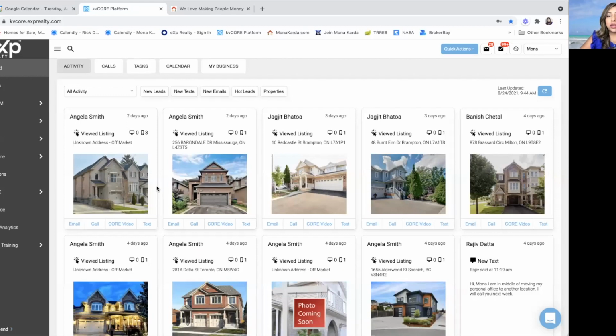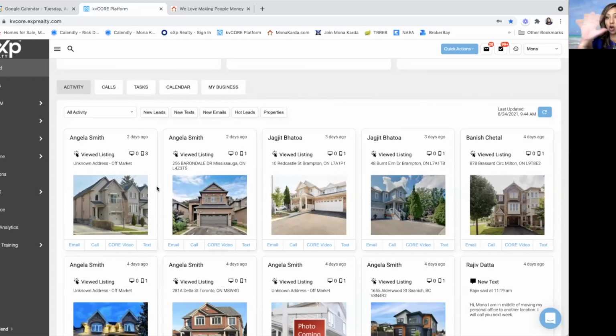This is a quick overview of seeing all your leads and what they're doing and what's happening. Sometimes when you have a lot of leads, like over 8-9 pages of leads, you forget who's on page 8, row 55. So this brings that back. And again, Mona hasn't done anything. All she's done is set them up on campaigns and search alerts.